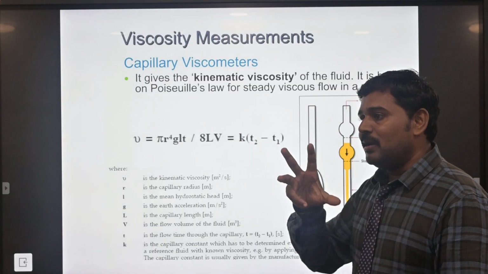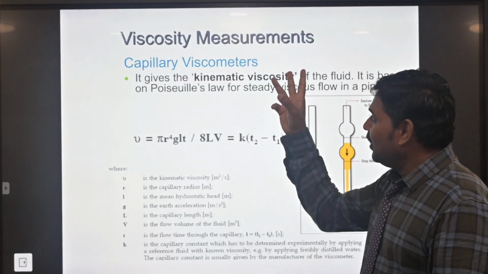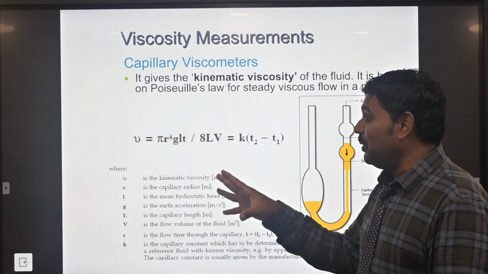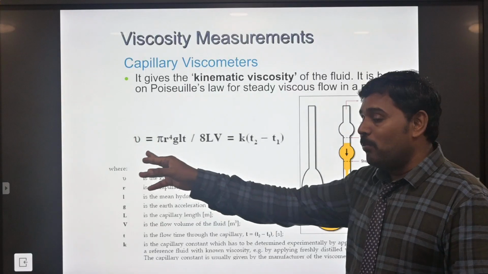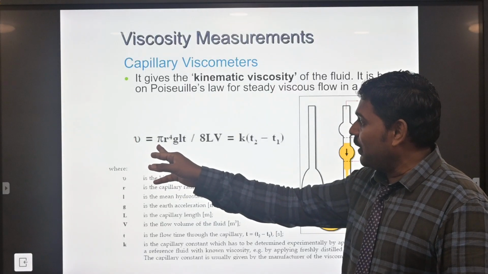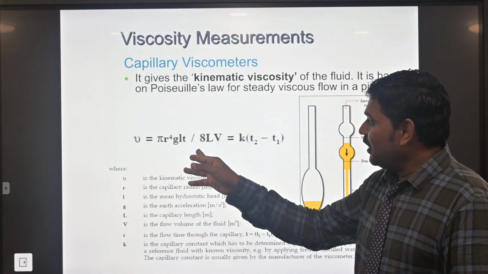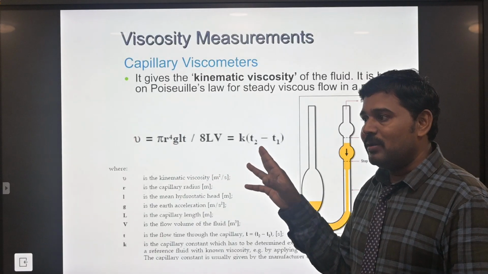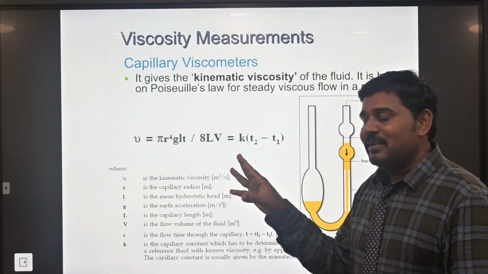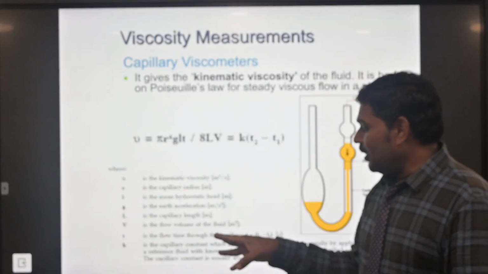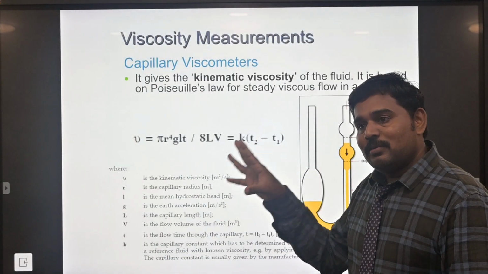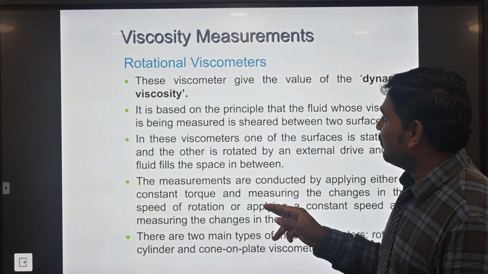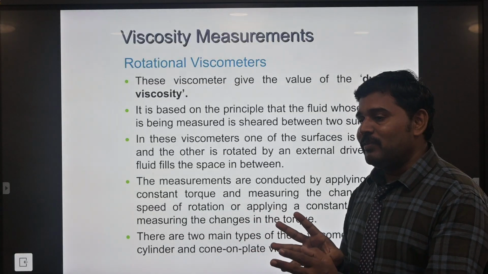You find the different pressure levels between the ends of the tubes. You monitor the viscosity: eta equals pi R^4 g L P divided by 8 L V, therefore K into (T2 minus T1). T2 means the time measured for flow through the pressure difference. Next, the rotational viscometer follows the rotational viscometer method.